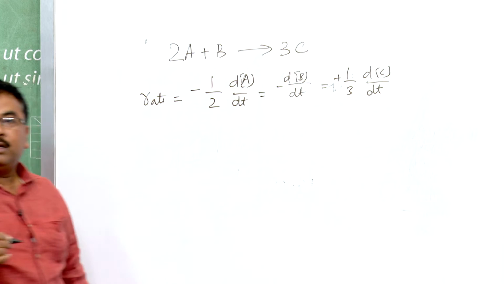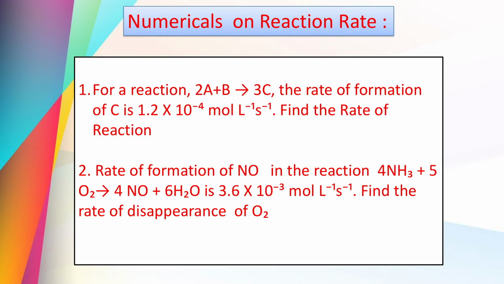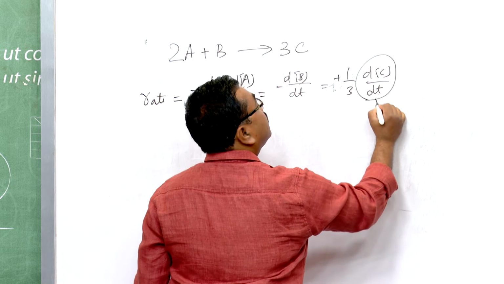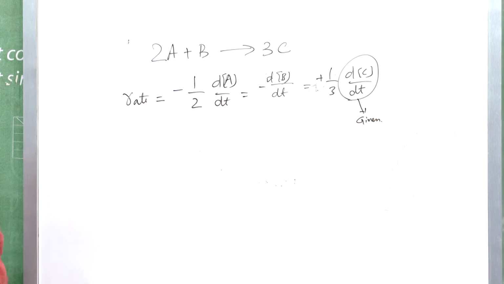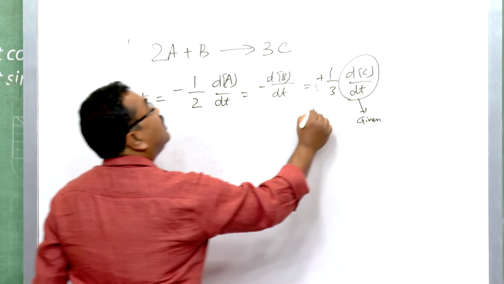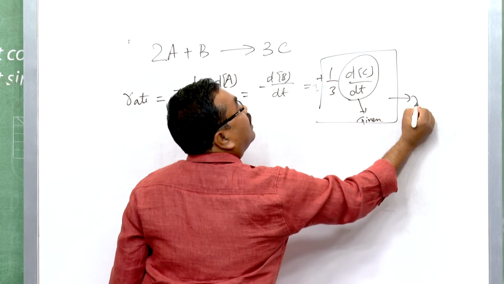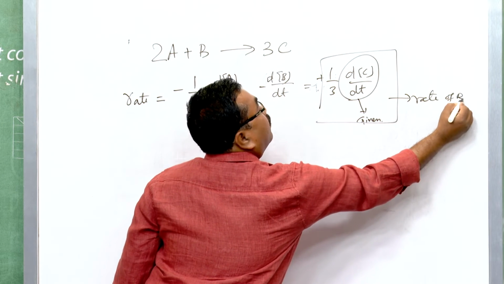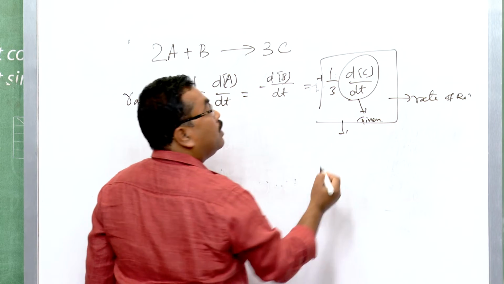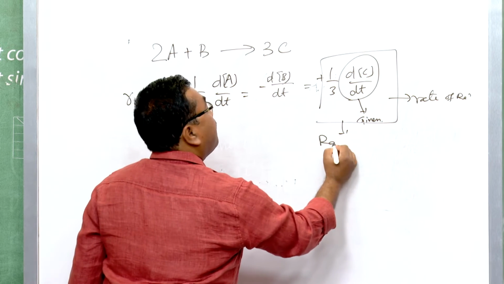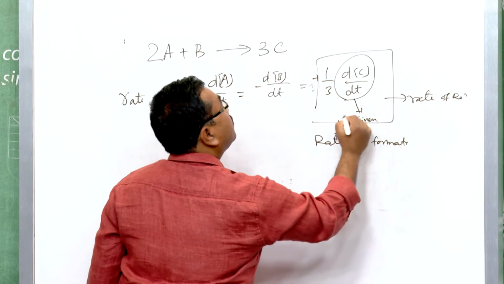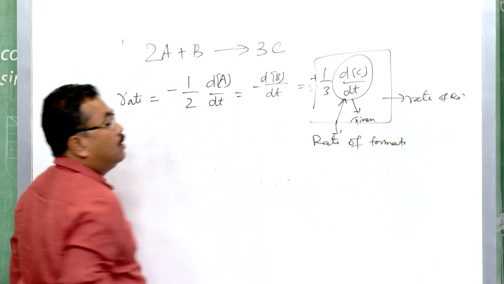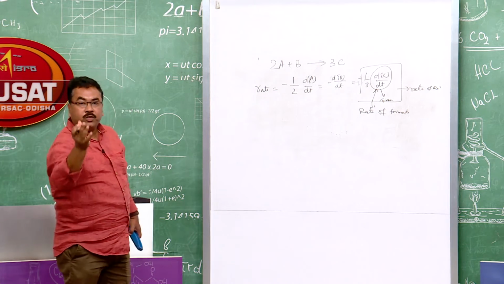What is given is the rate of formation of C, which is this part. And what you need to find out is the rate of reaction, which stands for the overall rate.